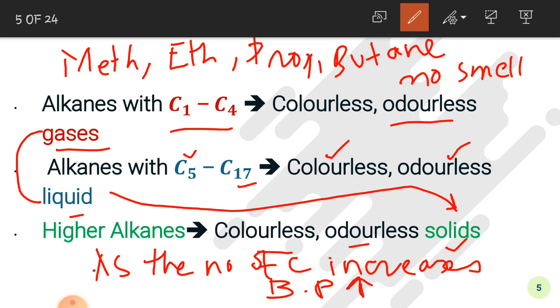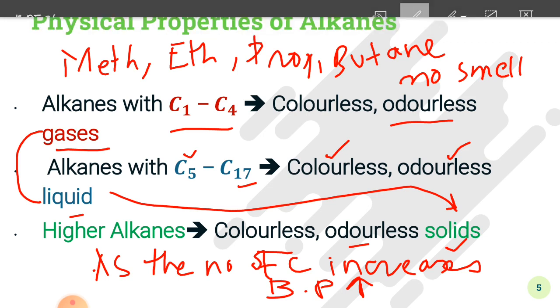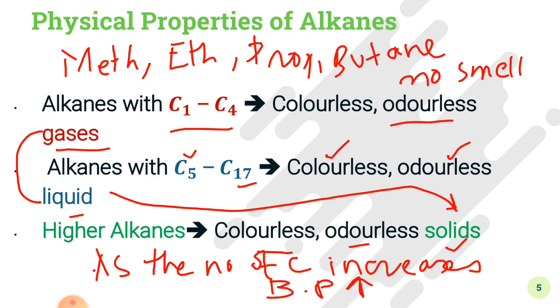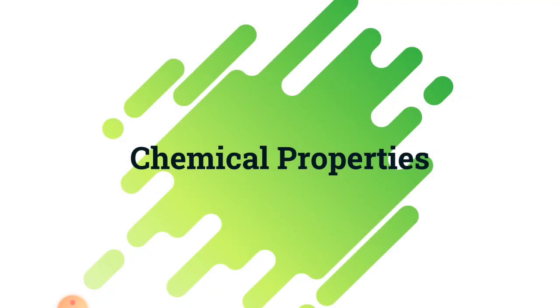This means that the lower alkanes like C1 to C4 or C5 to C17 have low boiling point as compared to the higher alkanes. Now since lower alkanes have low boiling point, this means that lower alkanes are more volatile. So these were the physical properties of alkanes. Now we will move towards the chemical properties of alkane.